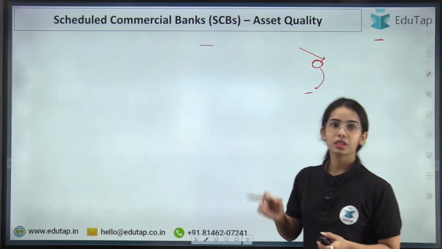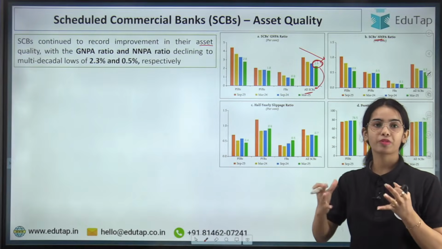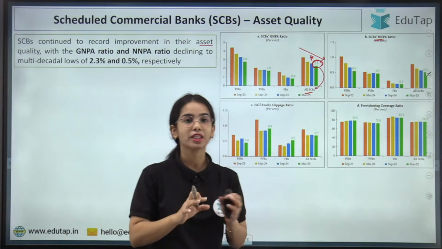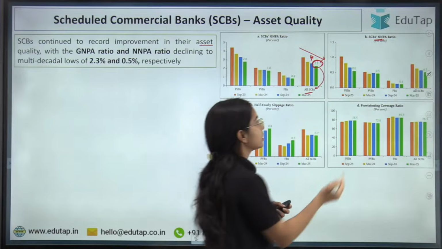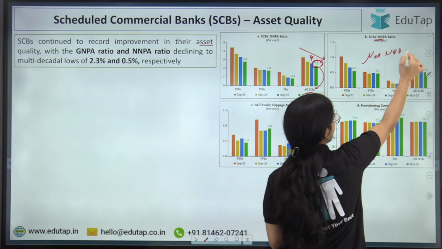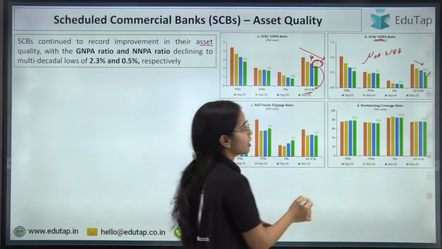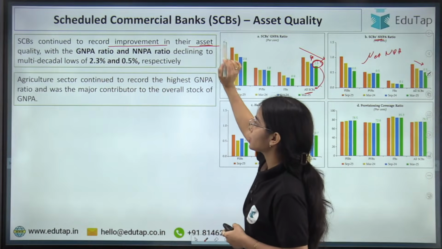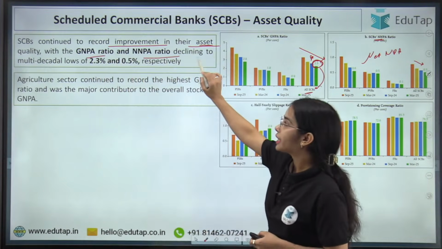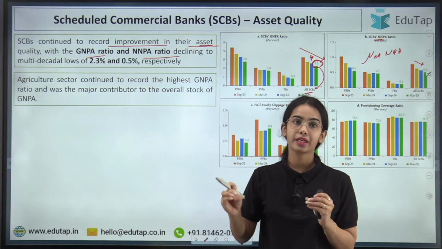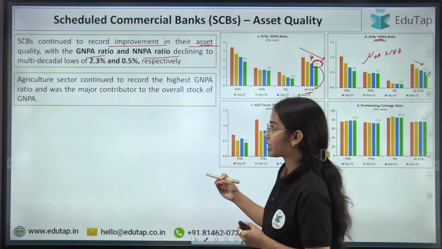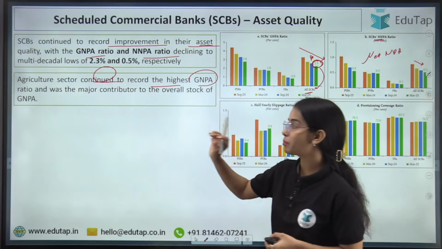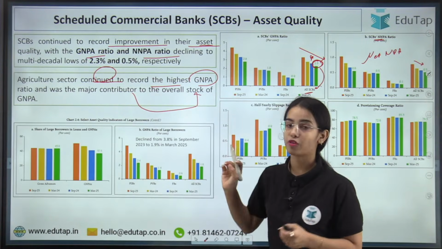Okay. Now coming to the gross non-performing asset. So the gross non-performing assets have decreased to 2.3% for the scheduled commercial banks in March 2025, and the net non-performing asset has decreased to 0.5% in March 2025. Okay. So this is the idea. Scheduled commercial banks continue to record improvement in their asset quality, with the gross non-performing asset ratio and the net non-performing asset ratio declining to a multi-decadal low of 2.3% and 0.5% respectively. Agriculture sector continued to record the highest gross non-performing asset ratio and was the major contributor to the overall stock of gross non-performing asset. Okay.